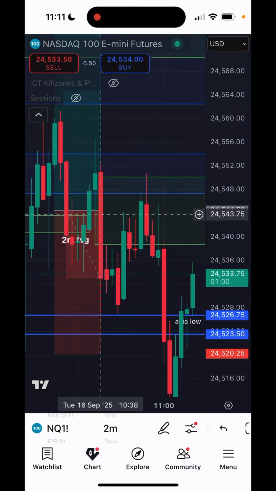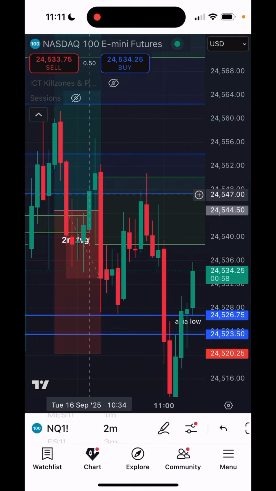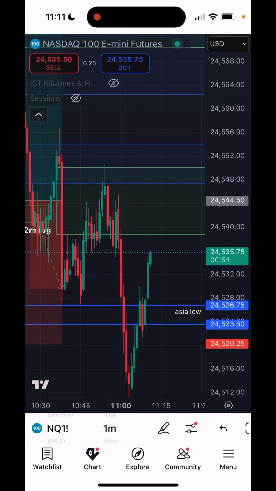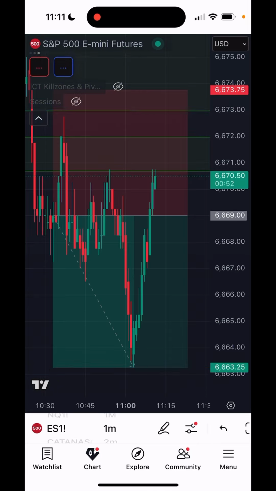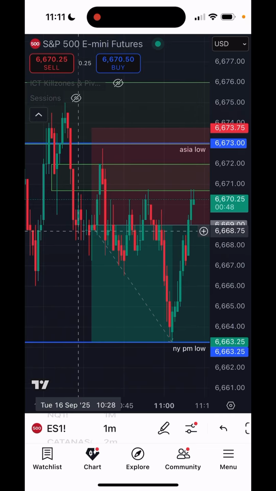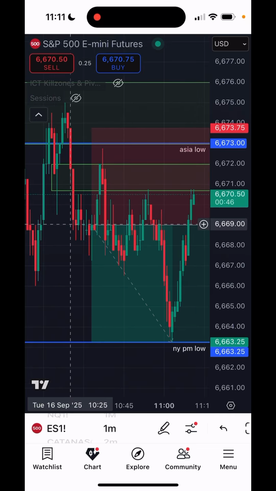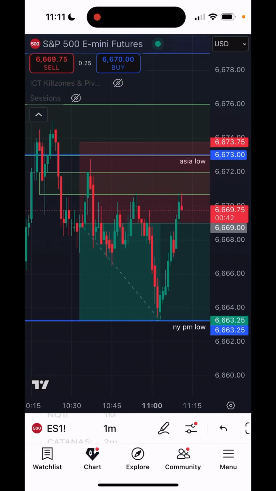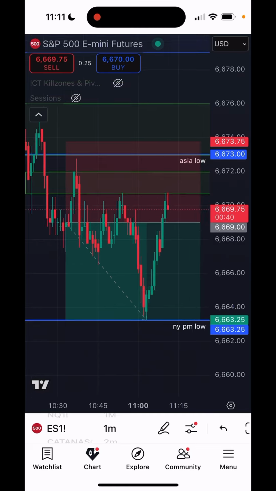I saw that NQ was continuing to respect this bearish fair value gap in here. I believe it was a 1-minute, yeah, this big 1-minute bearish fair value gap. So from there, I saw that the strength was correlating bearish. I went back to ES and entered pretty much the same entry around 66, 69, with stops above the wick high, and I targeted one take profit at the New York PM low, and I manually closed it out because I think it actually edged it.